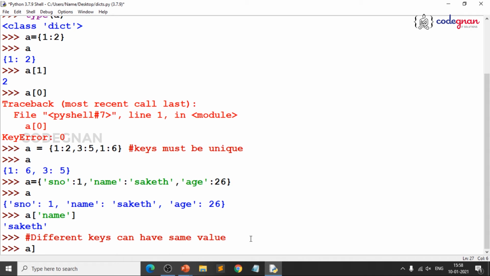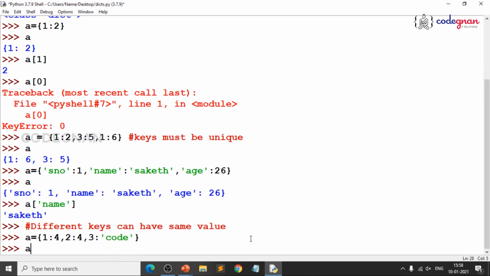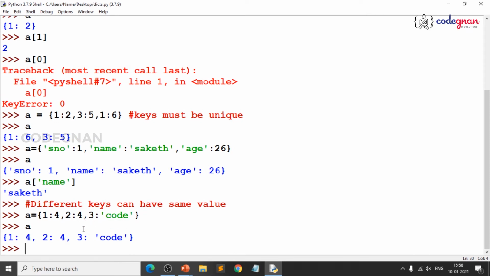How do I prove that? There you go. 1 is to 4, 2 is to 4, and 3 is to code. Now, when you execute this, you are getting the same value. So, for a dictionary, your keys should be unique and your values need not be unique.